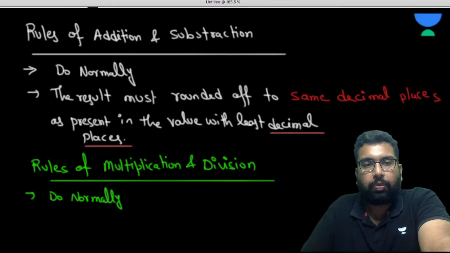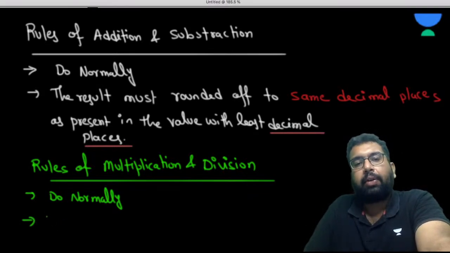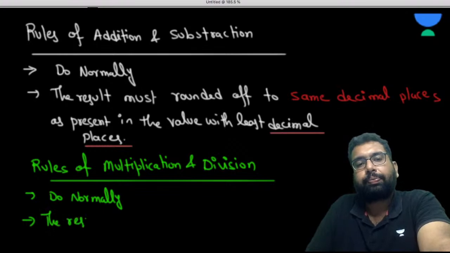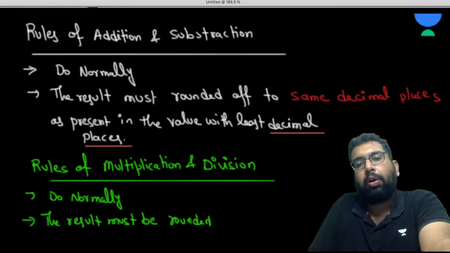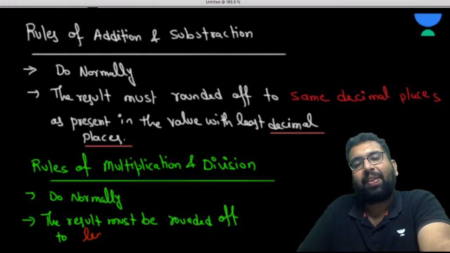Now in this, what do we have to do? The result must be rounded off to the least significant figure.